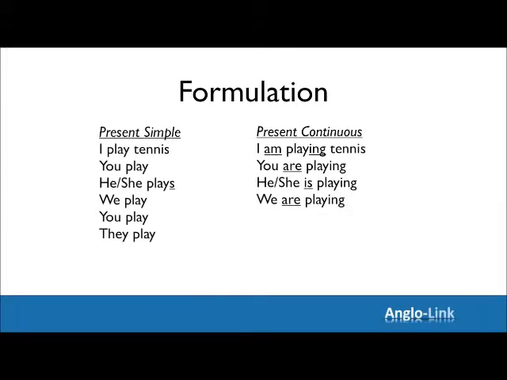We are playing tennis. You are playing. And finally, they are playing. That's right. Just conjugate the verb to be and add ing to the main verb. And that will give you the present continuous.